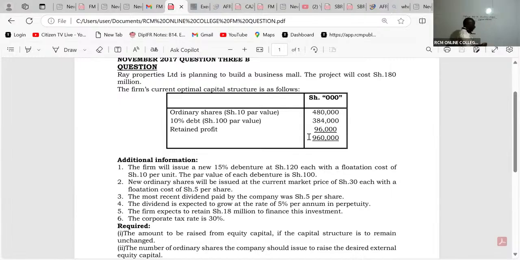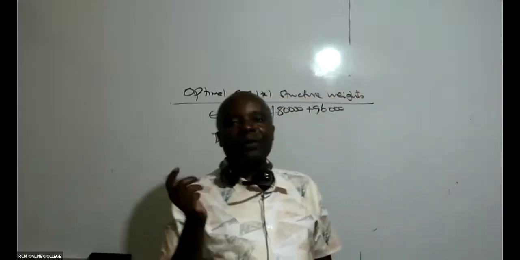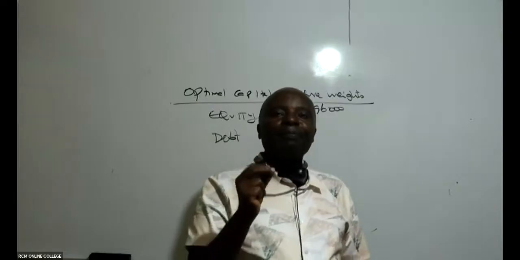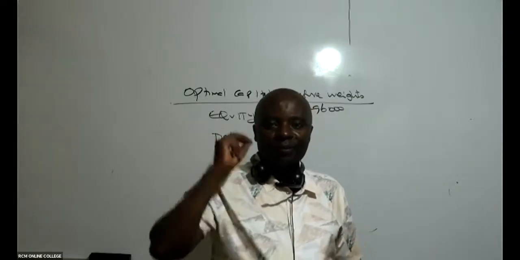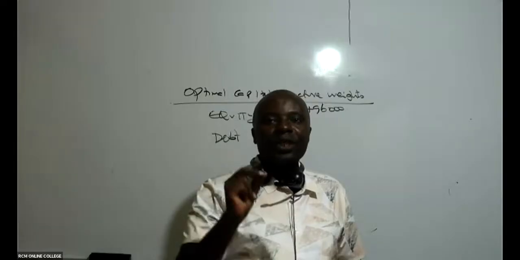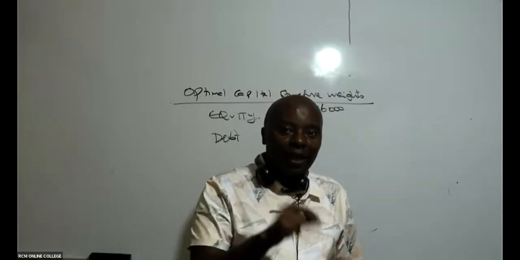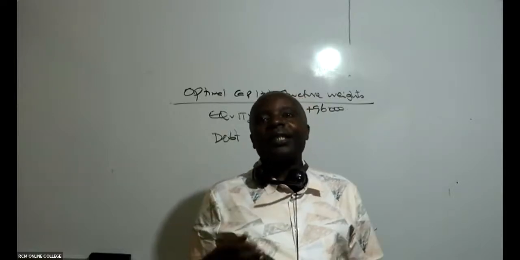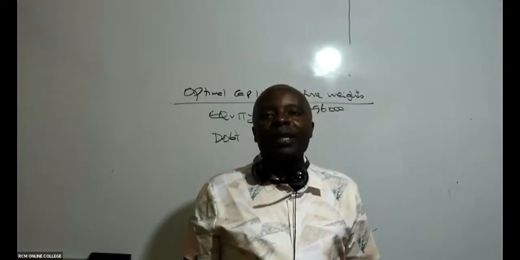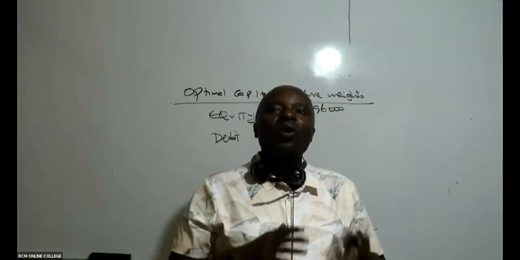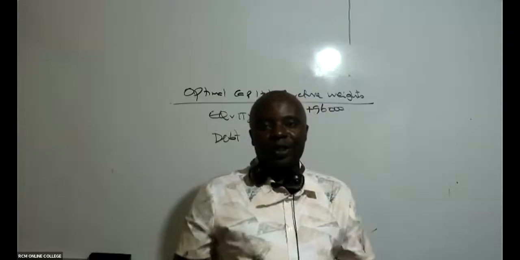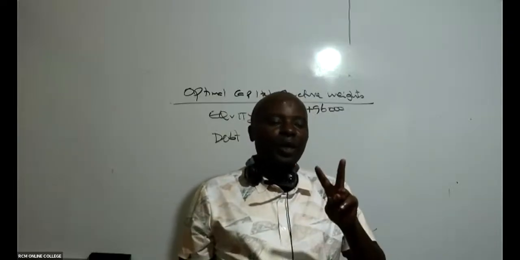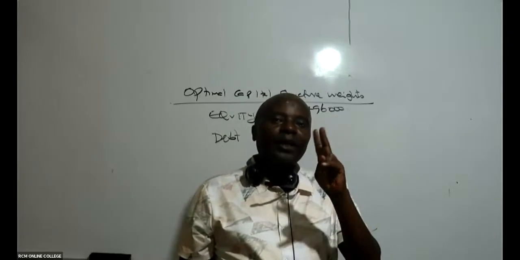Because you see, ladies and gentlemen, if you're able to remember equity, the owner's funds, we can raise money from the owners in two ways. Number one, we can sell shares to them. If we sell ordinary shares to them, then they give us equity. Remember, equity is money from the owners. Or in this case, these guys can say, you made profits of 10 million last year, we are going to leave that money with you. So whenever we talk of equity, we are looking at retained earnings and ordinary shares.